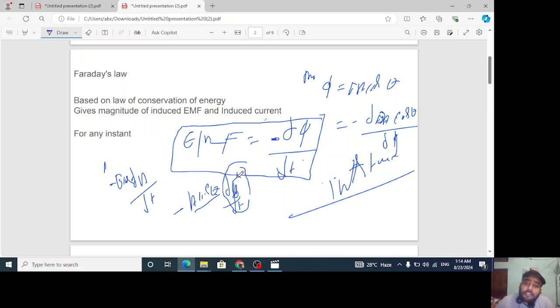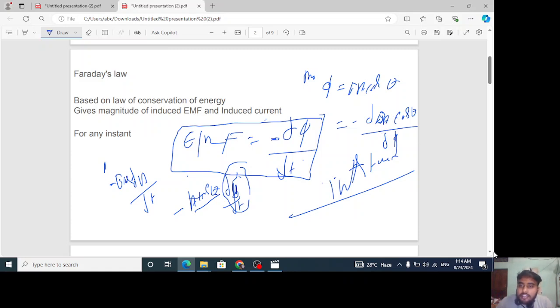And if some value is constant, then we keep that outside, as you have kept here. Sometimes there might be a question where both B and A are changing, but that is very rare at your level, so you will not have to worry about that case. This is what I wanted to tell you for the case of any instant.